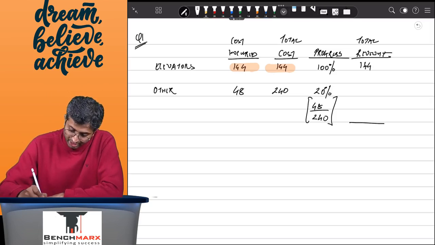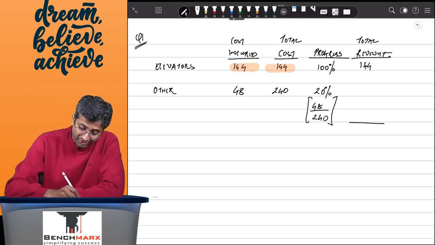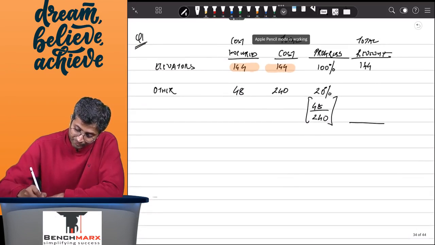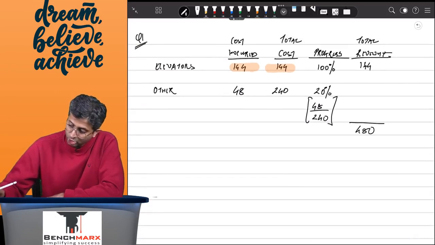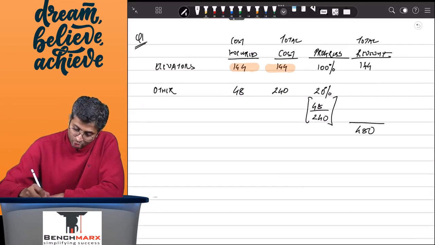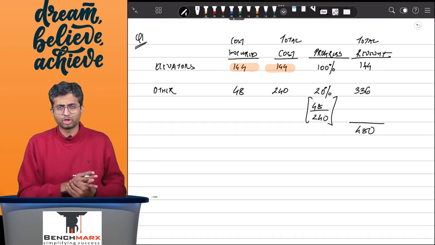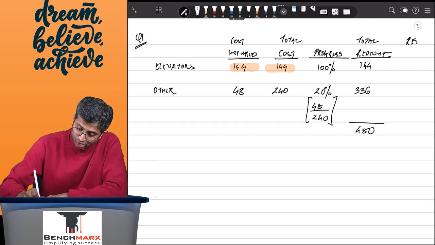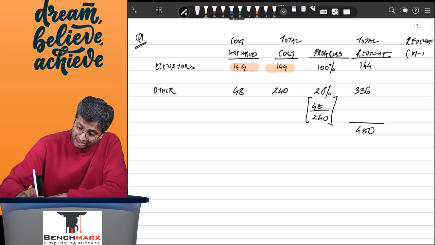On the other hand, when we look at the total revenue from the project, your total revenue is expected to be around 480 lakhs. Out of 480 lakhs, you can say 144 is attributable to elevators, and hence the remaining 336 is attributable to other items, and hence the revenue based on that which needs to be recognized as per the year 17-18